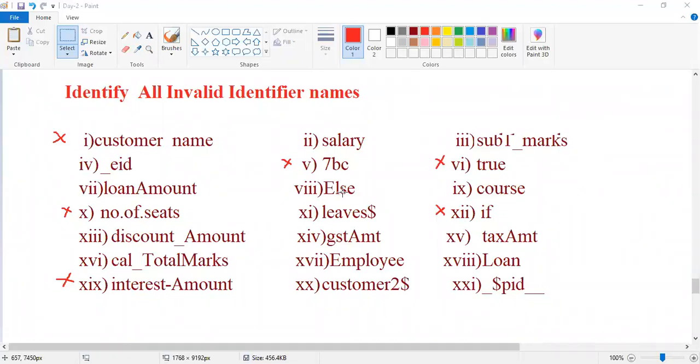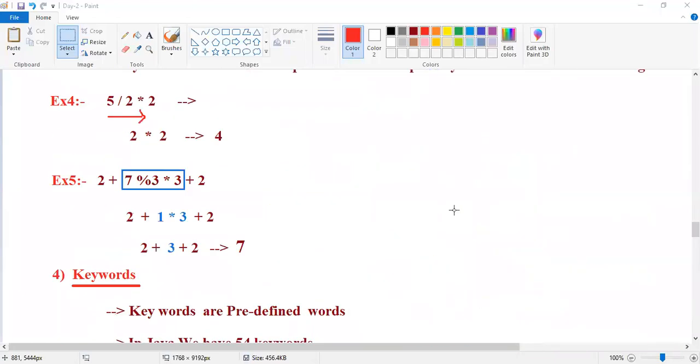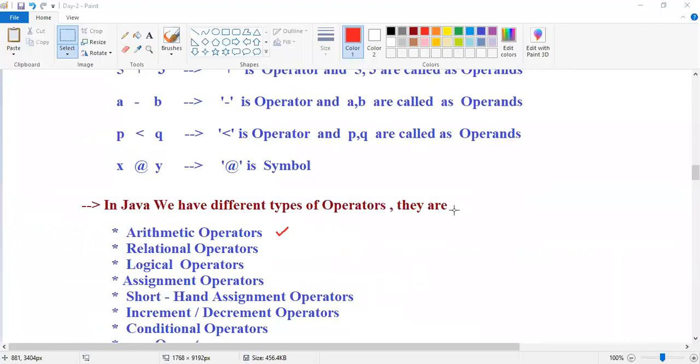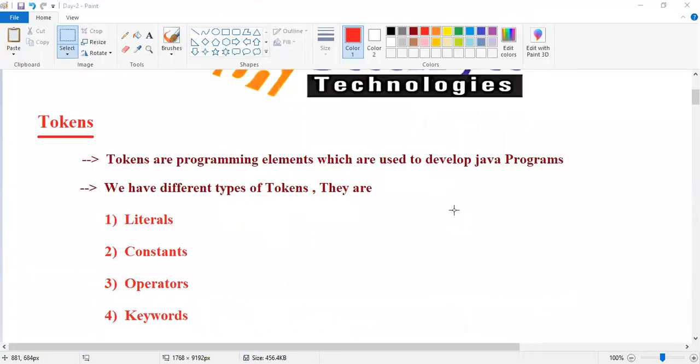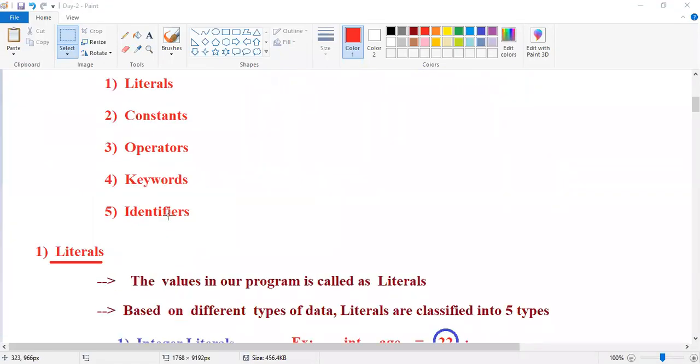Whenever my next batch is started, I'll inform. You're not missing much. You're just missing only the starting concepts. Those who attended this first class just missed yesterday's session: literals, constants, operators. Only these 3 points you missed. That too, I explained these 3 points, then started keywords and identifiers, right? So you didn't miss anything.